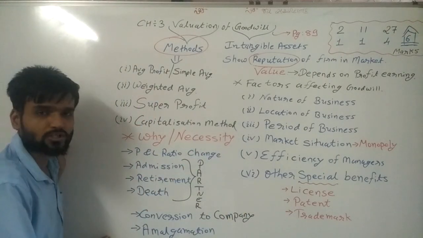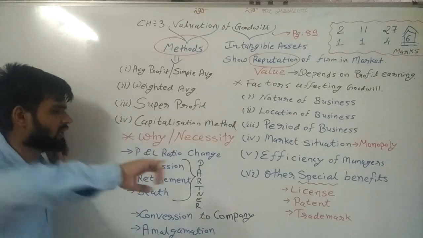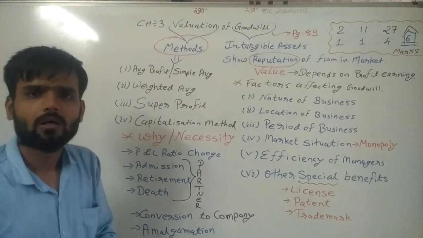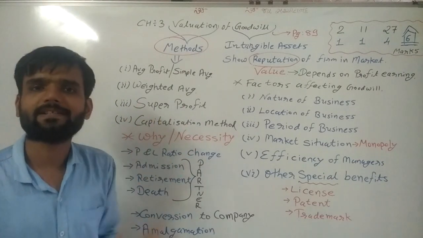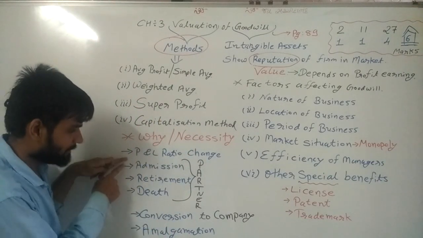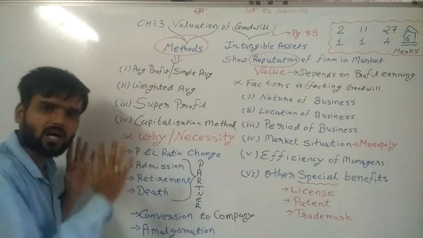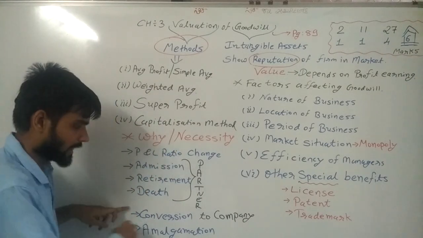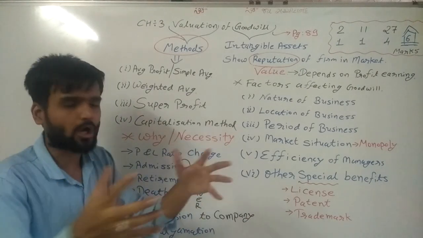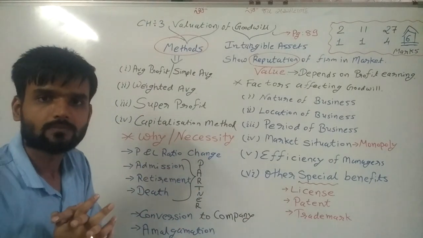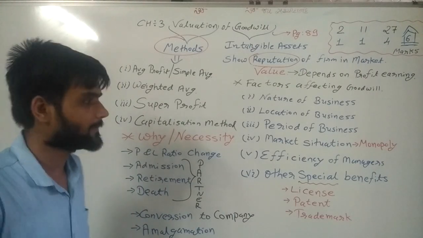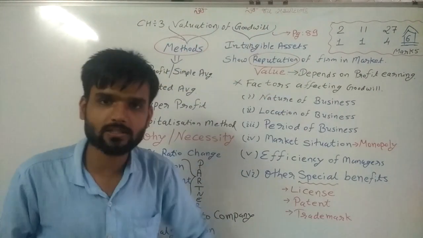So in short, whenever the P&L ratio changes, goodwill calculation is necessary, because of admission, retirement, death or any other situation, conversion to company, or amalgamation, meaning joining of 2 or more firms. Simple. These are the theoretical portions.